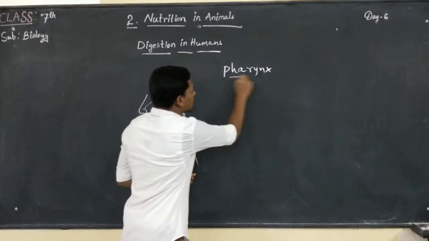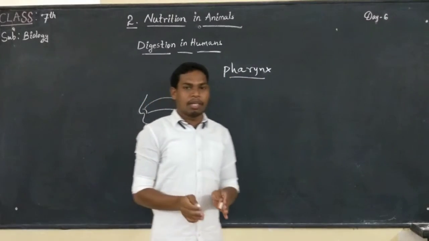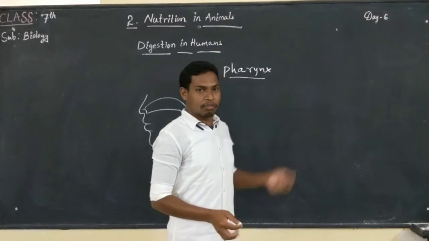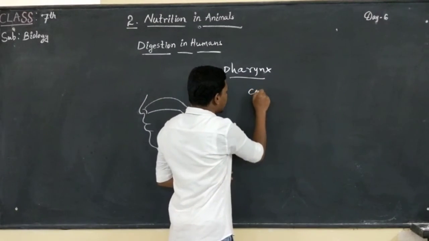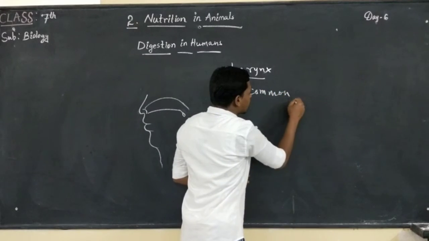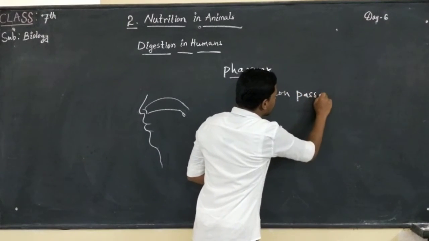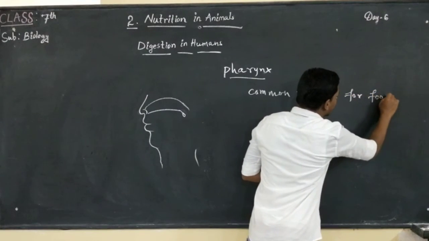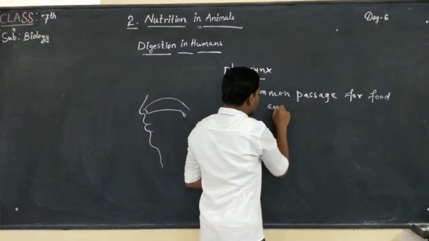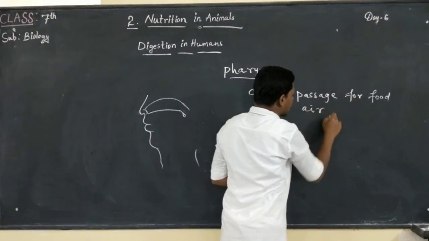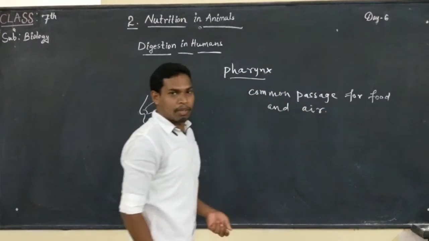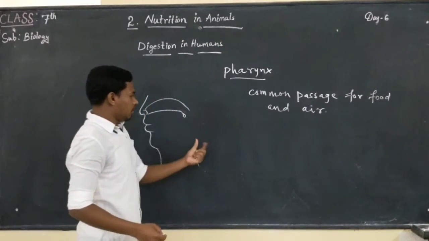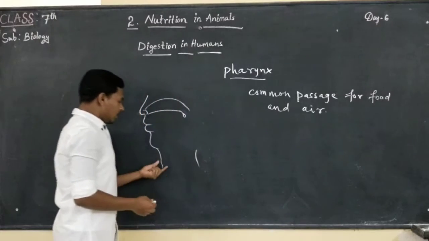Pharynx. Pharynx is the common passage of both food and air. Okay, in order to understand the pharynx, let's draw here